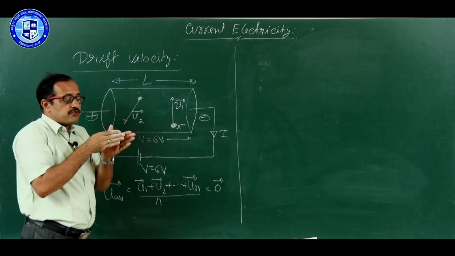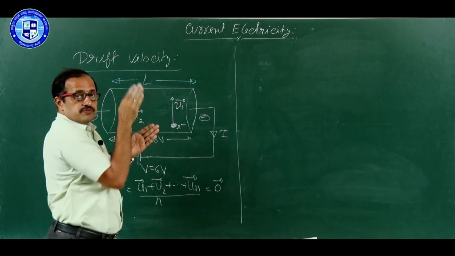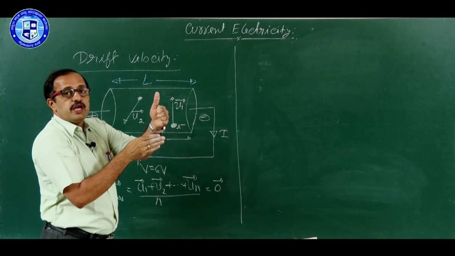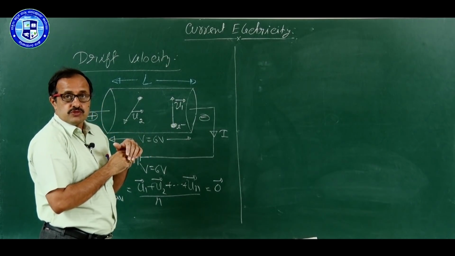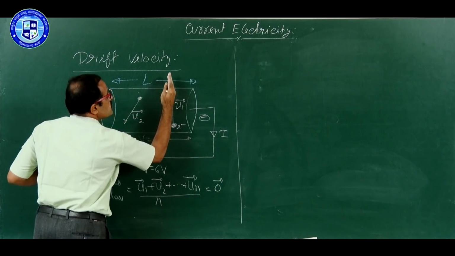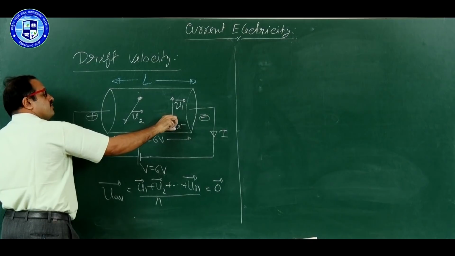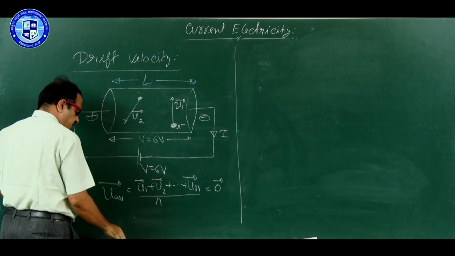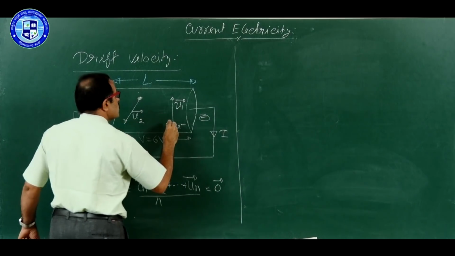Just like a person trying to cross the river from A to B, as I explained, but the water current will take him down. He goes somewhere else. Same logic. The electron is trying to go like this, but it is experiencing force towards the positive end. The electron cannot go like this. Instead of that, the electron goes like this.